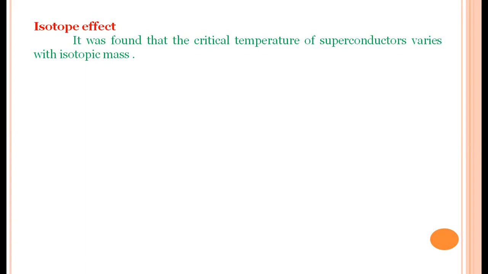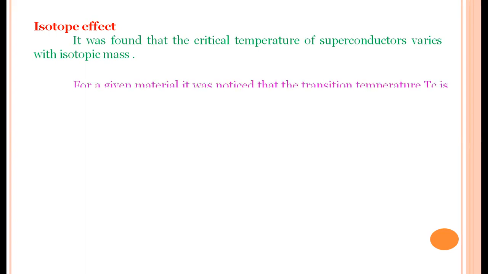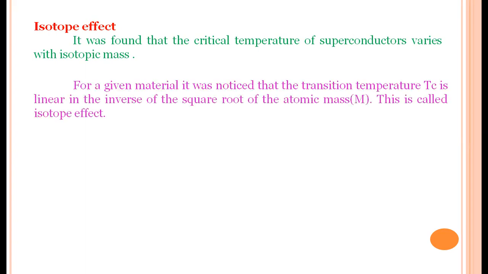In such cases, if the isotopic mass changes, the critical temperature of the superconductor also changes. For any given material, the transition temperature, that is the critical temperature, is inversely proportional to the square root of the atomic mass. This phenomenon is called the isotope effect.